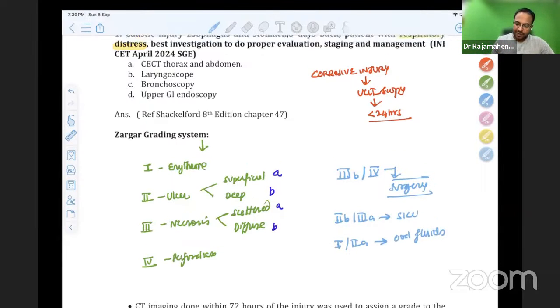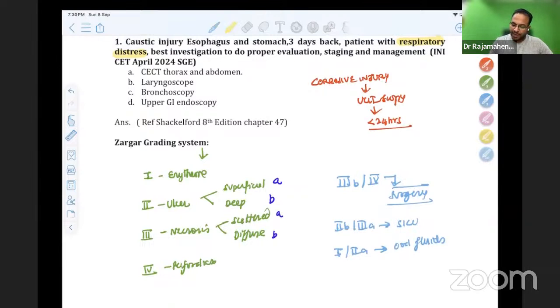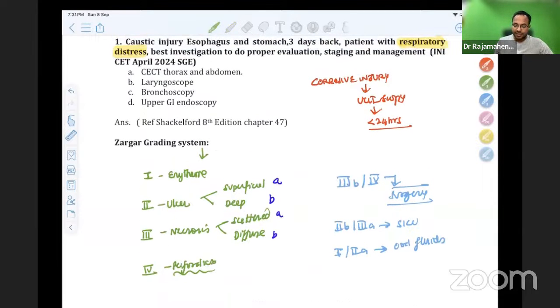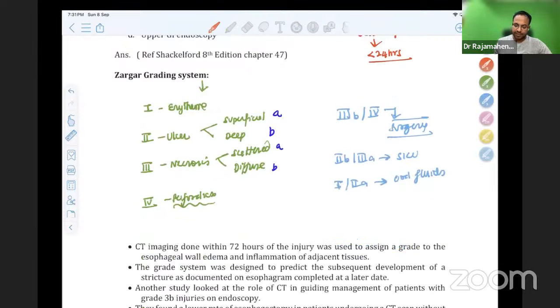But this question is very classically linked. The patient is having respiratory distress. Respiratory distress in a corrosive ingestion can be due to many causes. One of the causes is injury of the larynx or esophageal perforation. So there is a high chance of esophageal perforation, which would have happened. In such cases of patients who are coming to you with respiratory distress, upper GI endoscopy may not help you to properly evaluate the thoracic problems also. So I will go with the answer CECT thorax and abdomen. That will be the best answer for this.